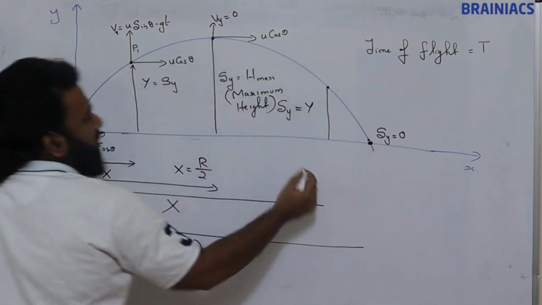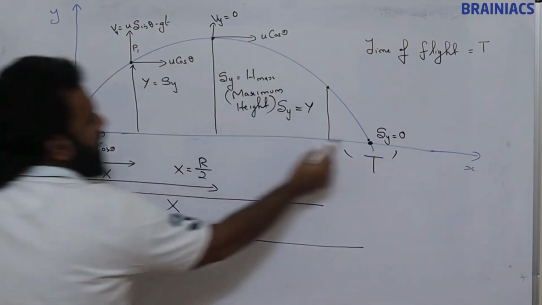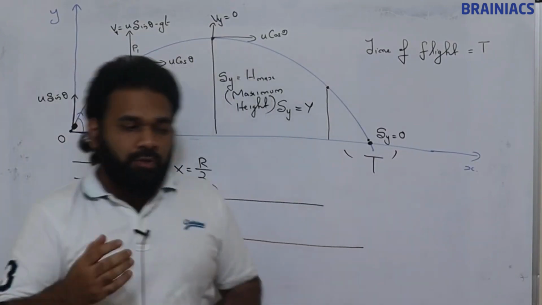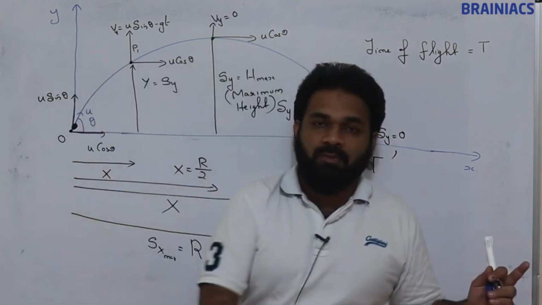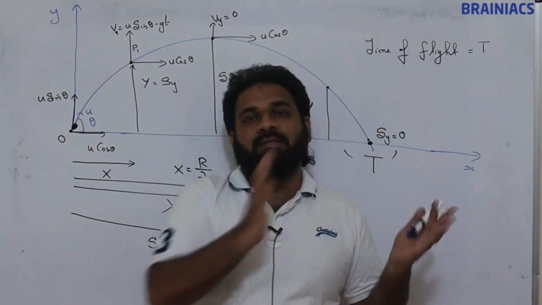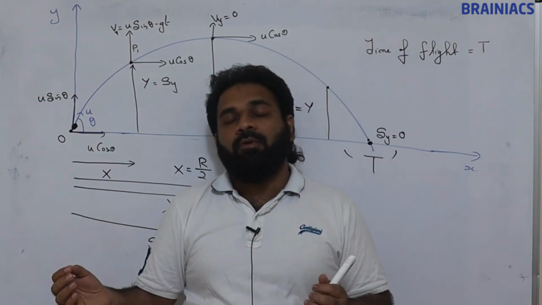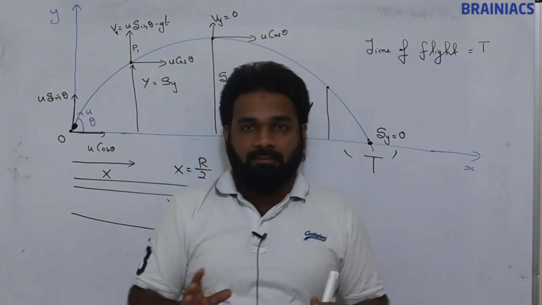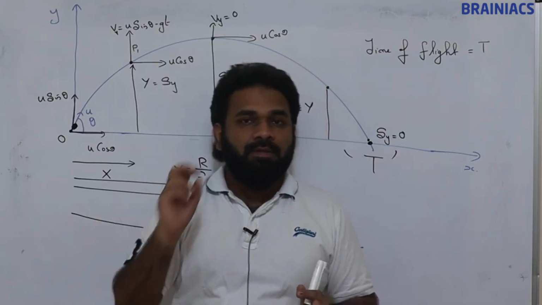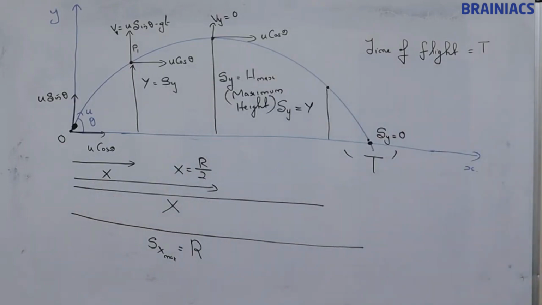From here to here, how much time it takes, that is the time of flight. So range is the complete horizontal displacement, and the complete vertical displacement is 0 once the particle reaches the ground. Total time of flight is the time duration for which the particle is in air. So time of flight, range, and maximum height: these three things are important, which we will see now. Clear? Note it down.